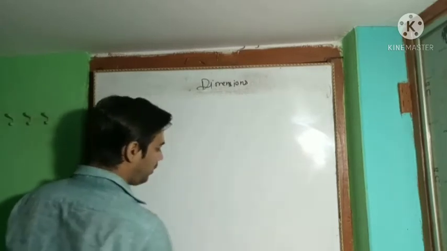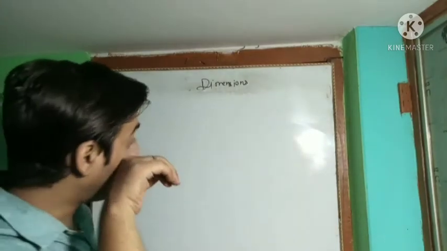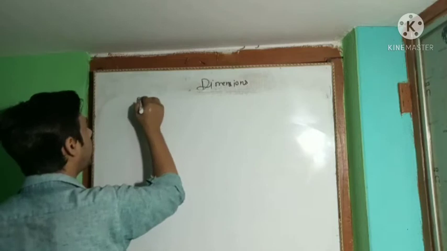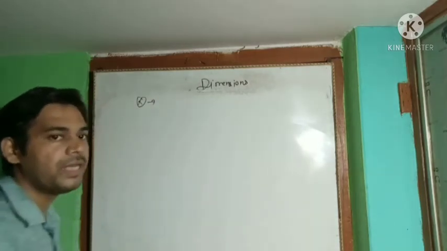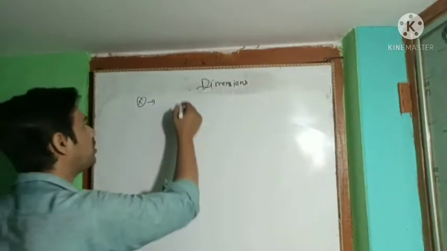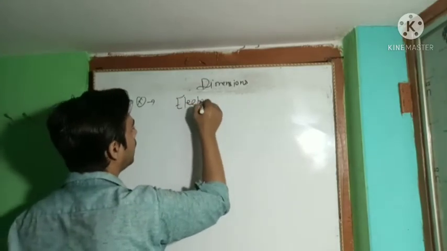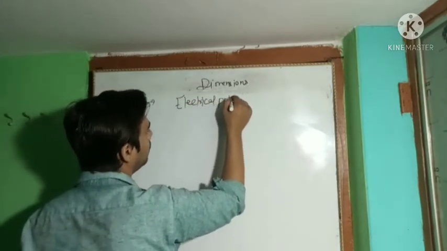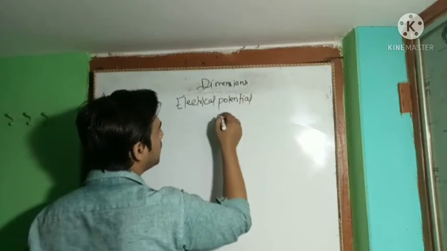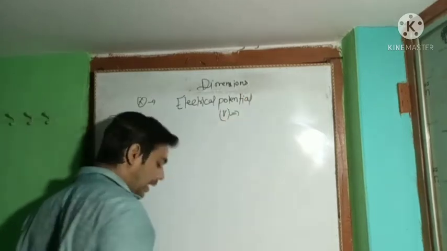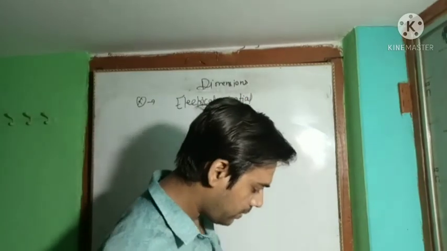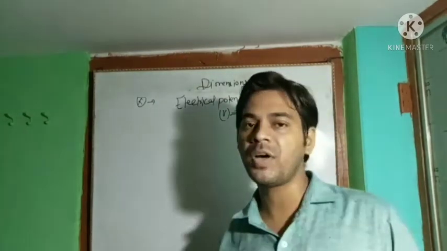Now come to the next point. The dimension of the charge is A cross T. Now come to electrical potential. Electrical potential is represented as V, and V is defined in physics as work per unit charge.